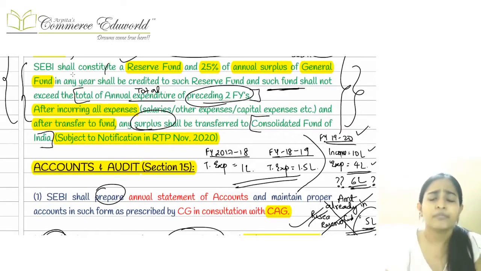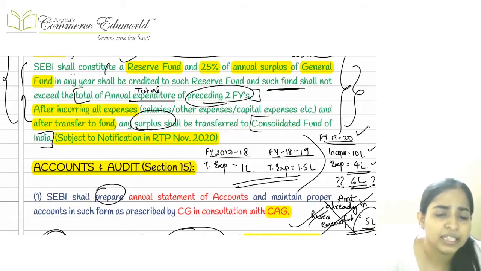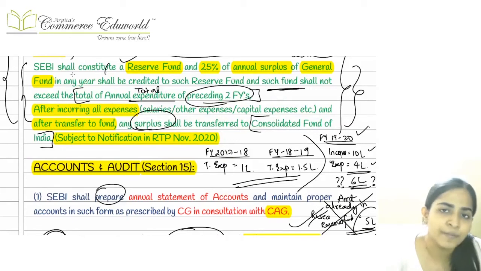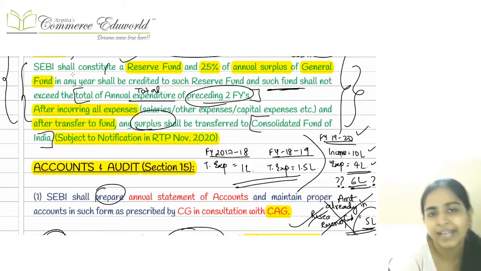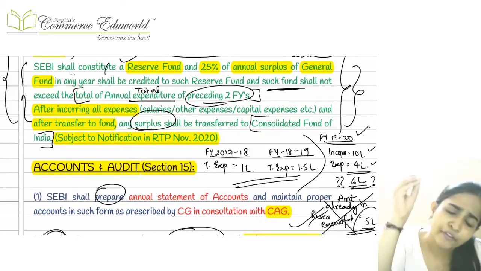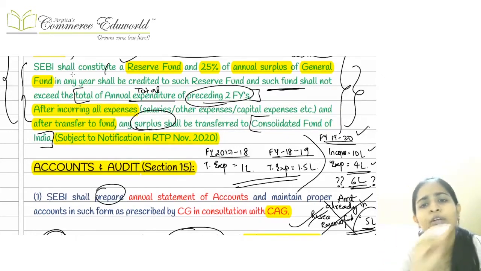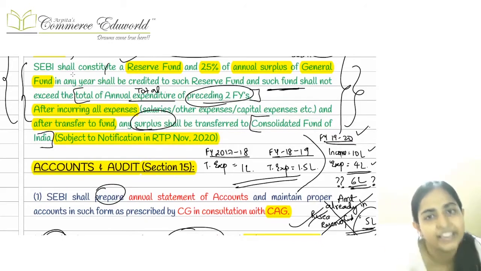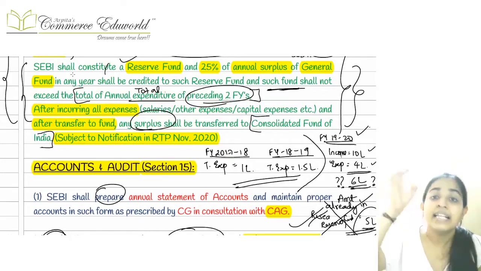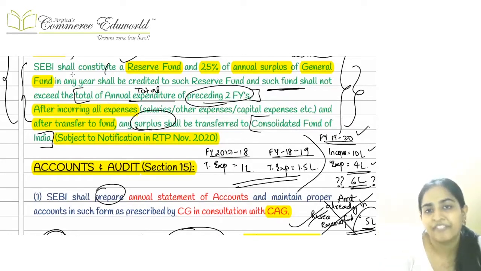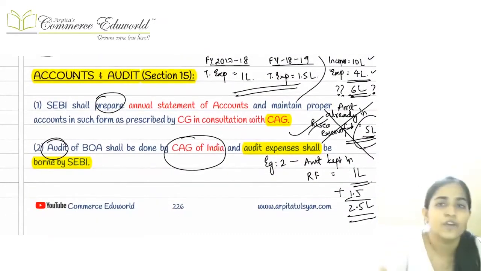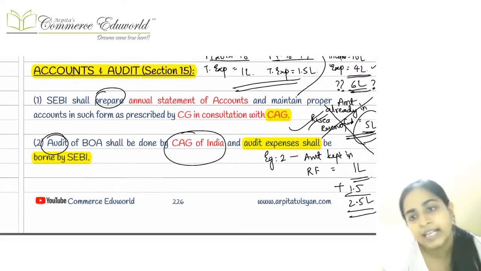However, the amount in the reserve fund should not exceed the total expenditure of the last 2 years. Means the maximum amount to be maintained in the reserve fund is the amount of expenditure of the last 2 years. Okay, if you already have that much amount in your reserve fund, then no need to transfer anything from the SEBI General Fund in the current year. Then whatever is the surplus left in the SEBI General Fund, that will be directly transferred to the Consolidated Fund of India, and the balance of the SEBI General Fund at the end would be 0.